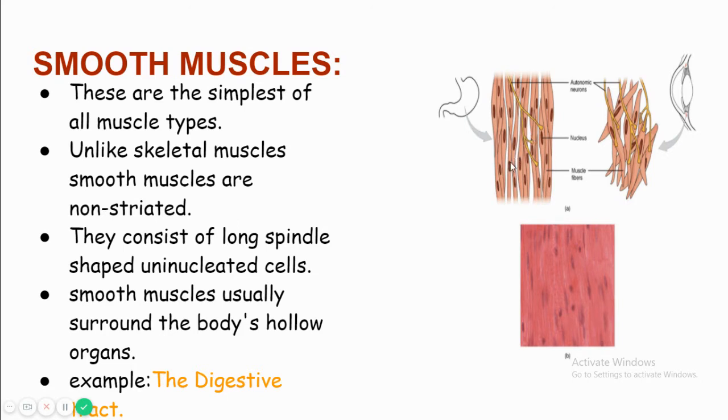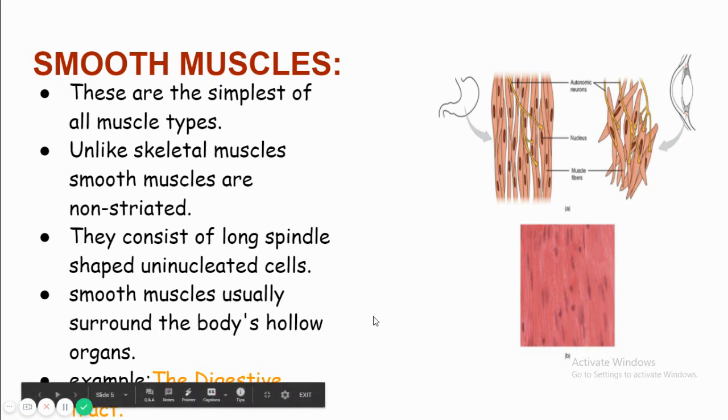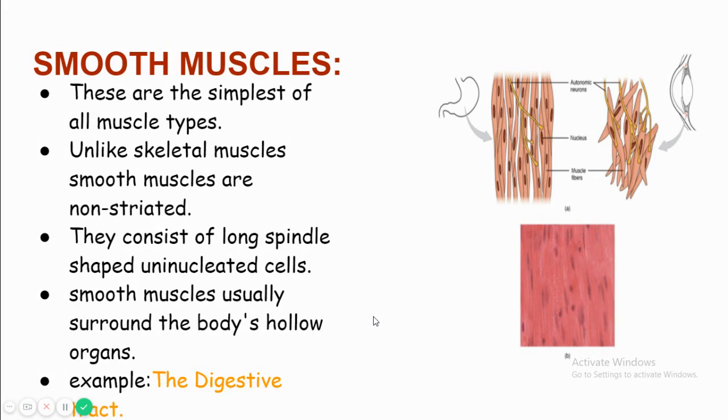They consist of long spindle-shaped cells. You can see here there are no striations, and they consist of long spindle-shaped uninucleated cells. Each cell has one nucleus. Smooth muscles usually surround the body's hollow organs, for example the digestive tract. Other examples are the lungs and urinary bladder.